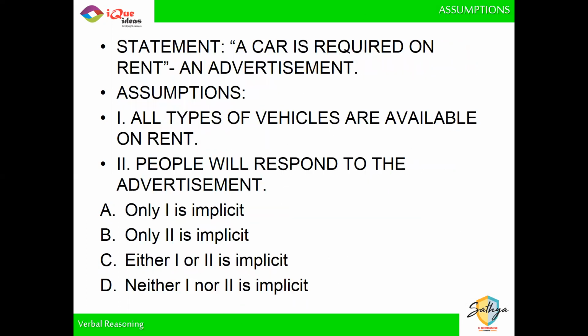A car is required on rent, an advertisement. A car is required for rent. It's an advertisement.